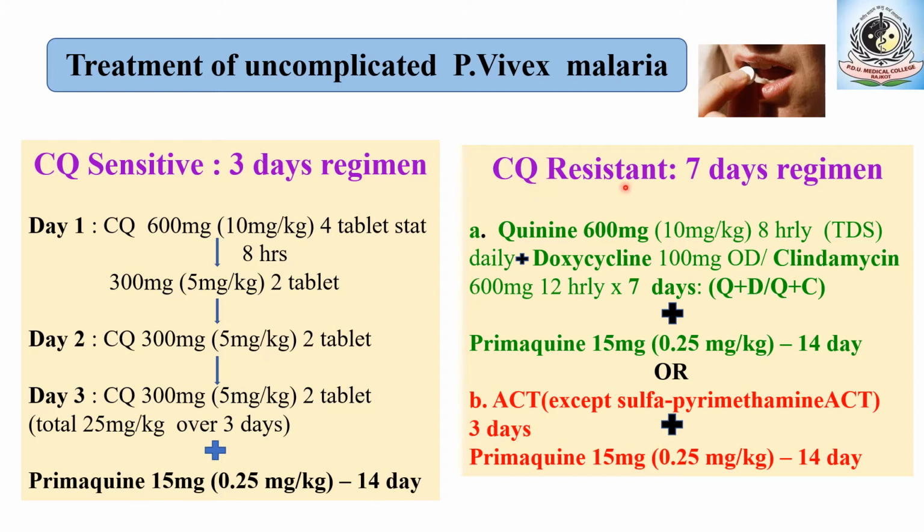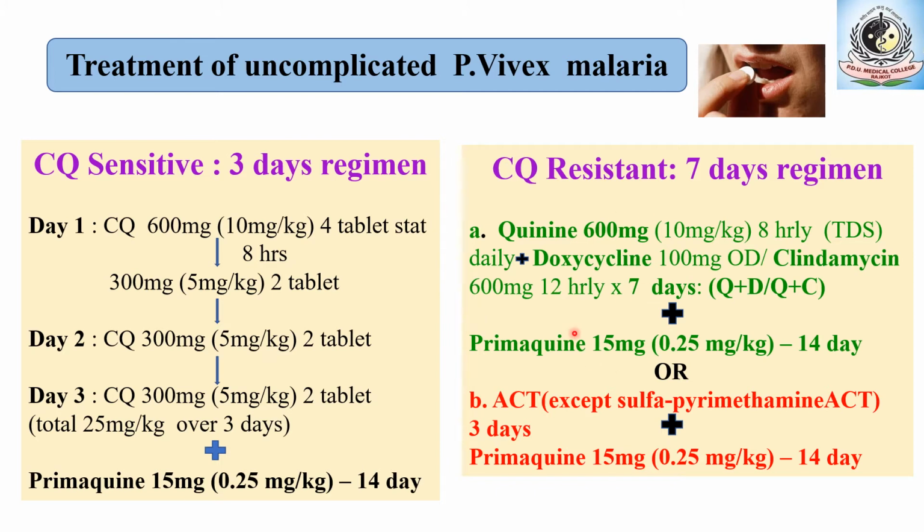Now the next is chloroquine resistance. In case of chloroquine resistance, the alternative antimalarial drugs that are effective against the resistant strain are preferred. Here the duration of the regimen is longer, that is, 7 days is required. So quinine 600 milligram, 10 milligram per kilogram, 8 hourly, so thrice a day, plus doxycycline 100 milligram daily for 7 days. Or the quinine should be combined with clindamycin 600 milligram 12 hourly, BD, for 7 days. So here you can see 7 days therapy, either quinine plus doxycycline or quinine plus clindamycin.